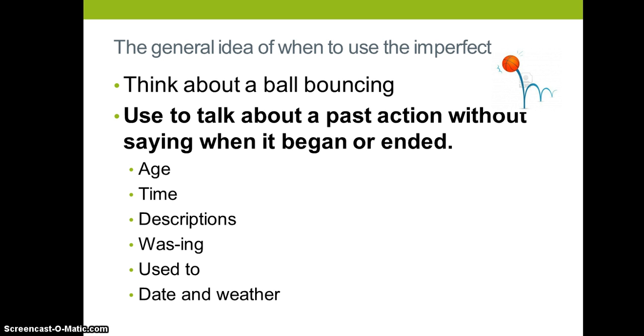You've been given age and you've been given time when we did imperfect notes previously when we introduced the conjugations to you. We also talked about how verbs are wasing or wereing verbs, or how you used to do something in the past. What we're adding is descriptions. When you try and describe how someone felt or how someone's personality was or what they used to look like, we always use the imperfect tense. We also always use the imperfect tense when we give a date in the past and when we describe the weather. The weather is kind of a subcategory of descriptions. Okay, so if you need to pause and make sure you get all of this written down.